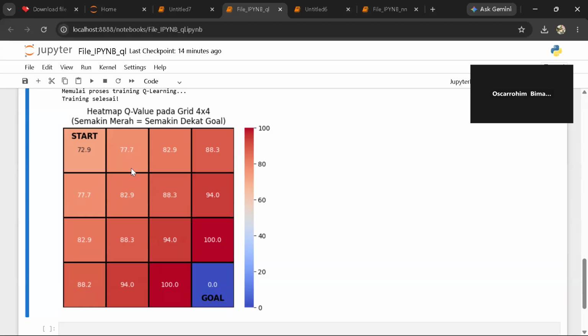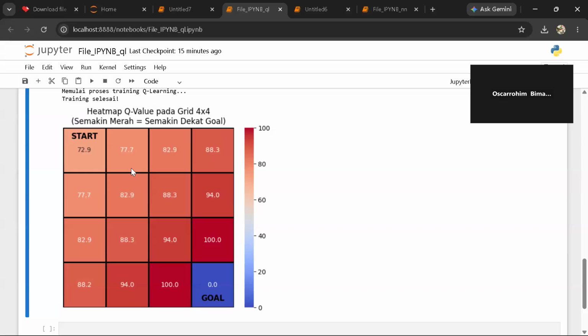After 1,000 episodes, the agent becomes incredibly smart, but how do we prove that visually? In the final part of my code, I extract the maximum Q-value for each of the 16 states and plot them using a Seaborn heatmap. Look closely at this color gradient. The cells immediately adjacent to the goal have the highest numerical values, denoted by the warm red color. As we move further away from the goal back to the starting point, the values gradually decrease, shown by the cooler blue colors. This happened because of the 0.95 discount factor we set earlier.